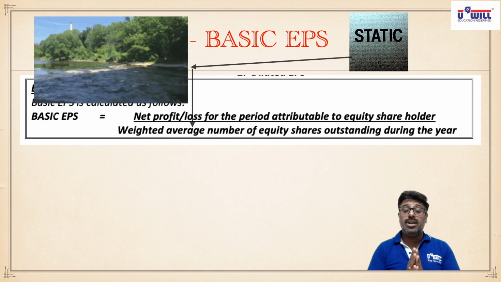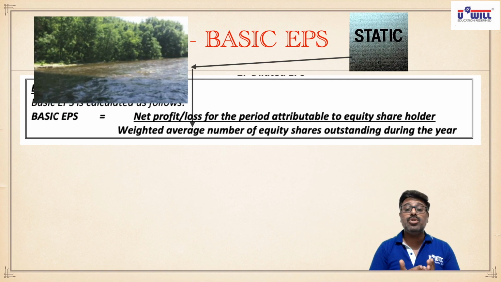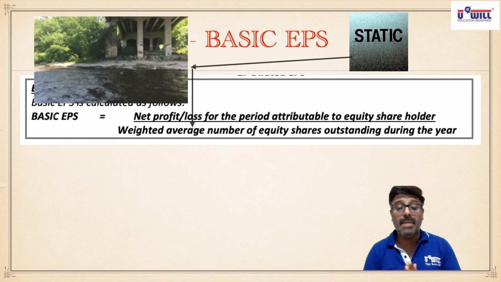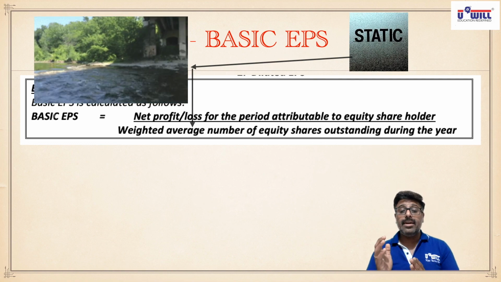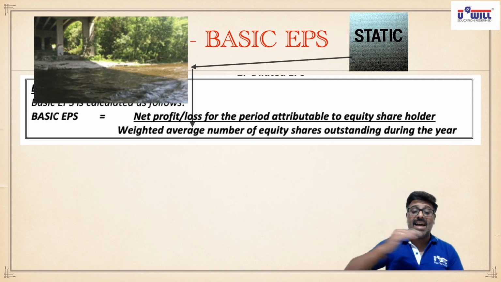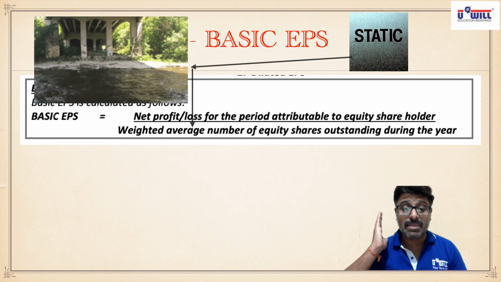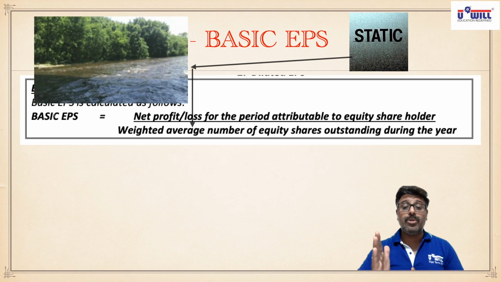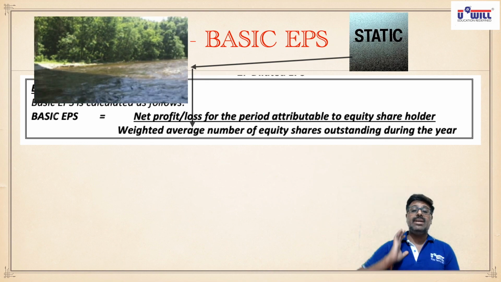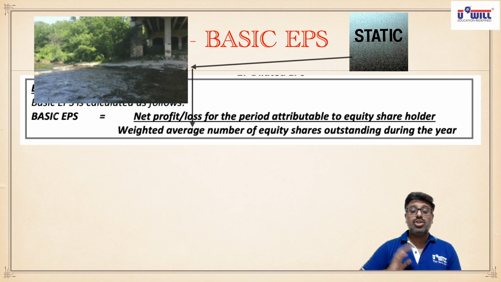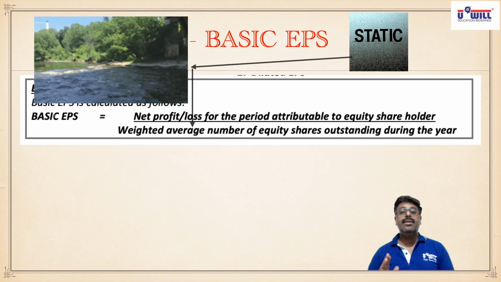If you are buying any shares back on 1st February, then the number of shares decreases, and they will be used only for the last 2 months of the year, February and March. So that weightage is given according to the time period. So by taking, instead of number of shares, weighted average number of equity shares outstanding during the year, what are we doing? We are converting the static concept of number of equity shares on a particular date into a flow concept during the year. So now both are comparable. Numerator is also profit or loss during the year. Denominator is also number of shares during the year.